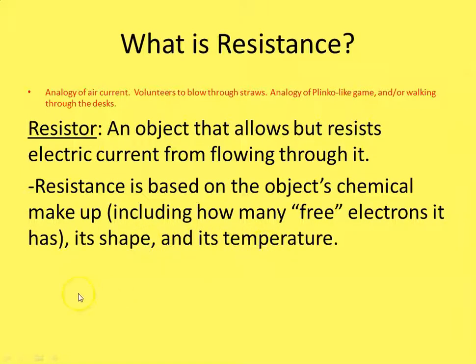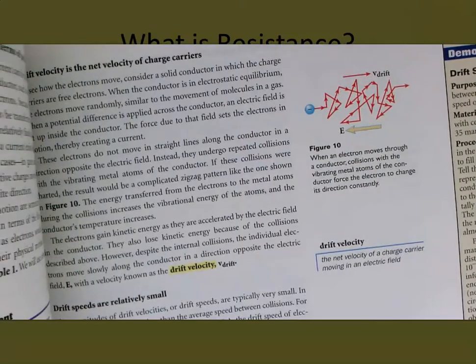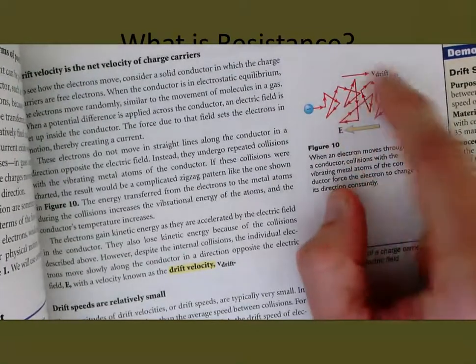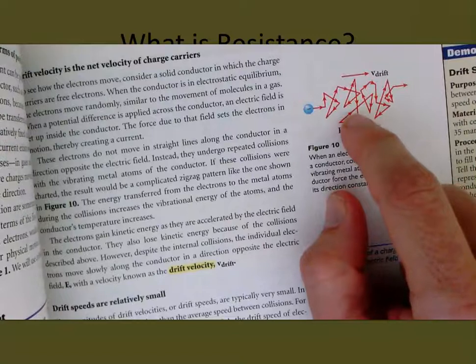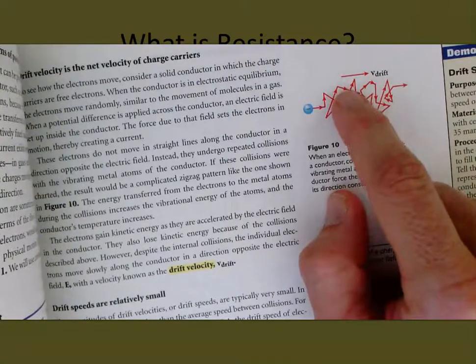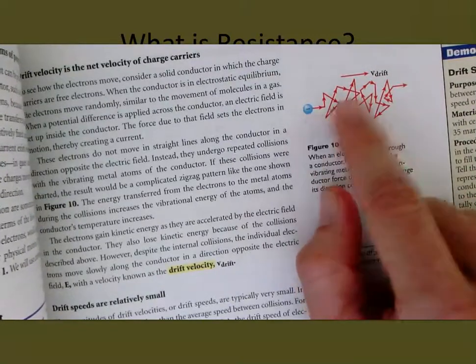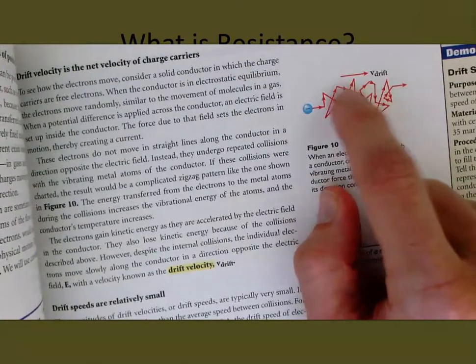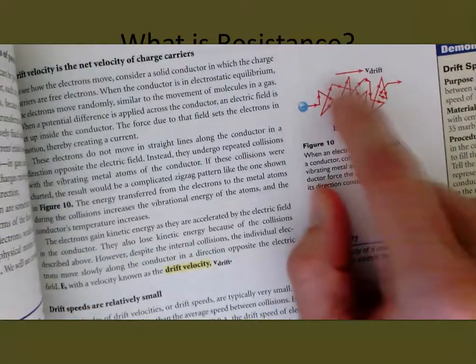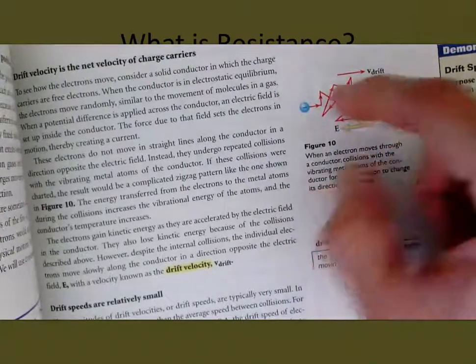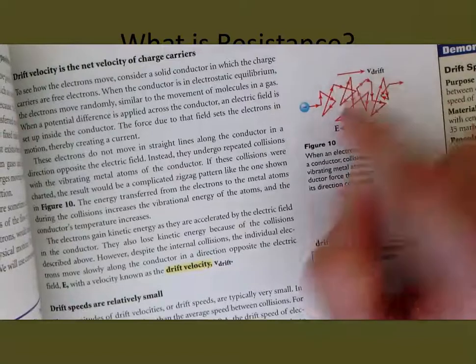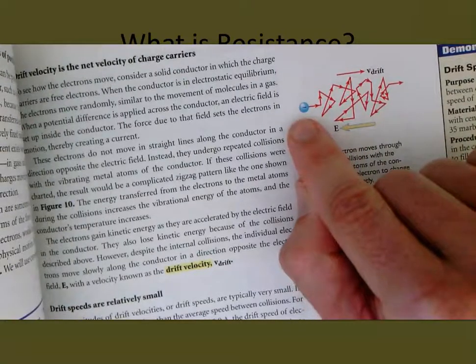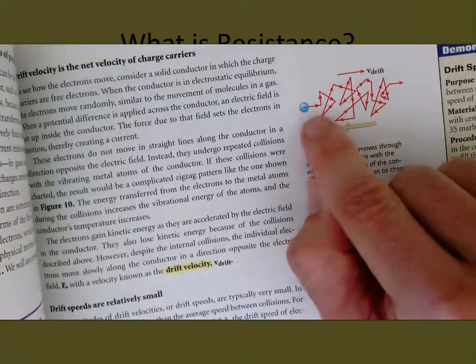And we talked about this some last unit, but if we go back to the picture in your book here, imagine there are these atoms here, and we talked about what would happen if you speed up these atoms. Now, I'm not talking about the electrons warming up the atoms. I'm saying just suppose you get a heater out, and you take these atoms and you warm them up. Well, they're going to bounce around faster. It's hard to show that on this screen, but as these bounce faster, it's going to be harder for this electron to get through. It's going to have more collisions.